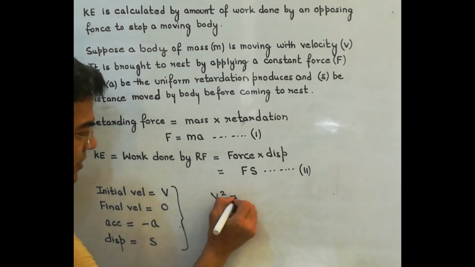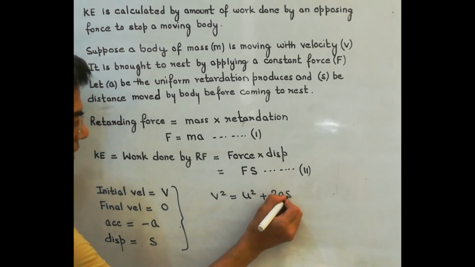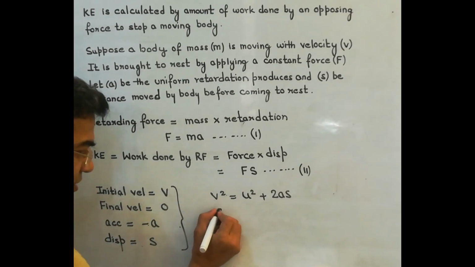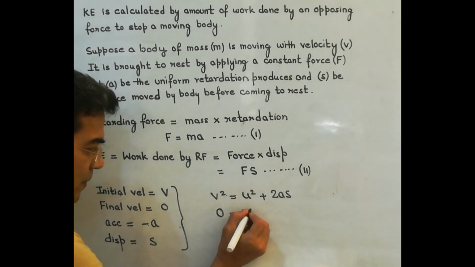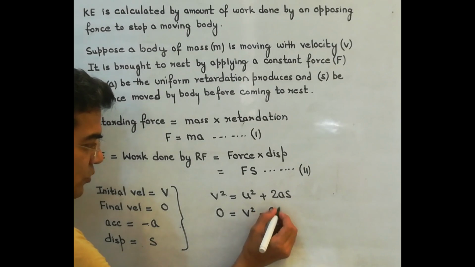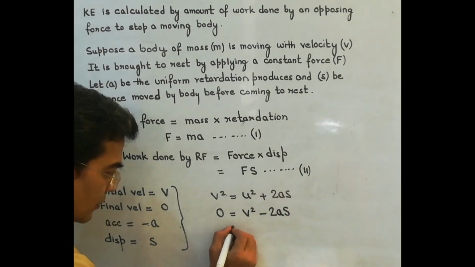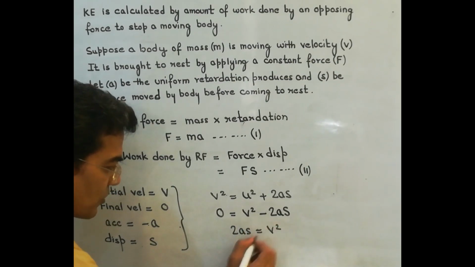Now you know this relation: v square is equal to u square plus 2as. This is the relation. So here v means final velocity. Final velocity is 0. Initial velocity is v. This will become minus 2as. So 2as is equal to v square.